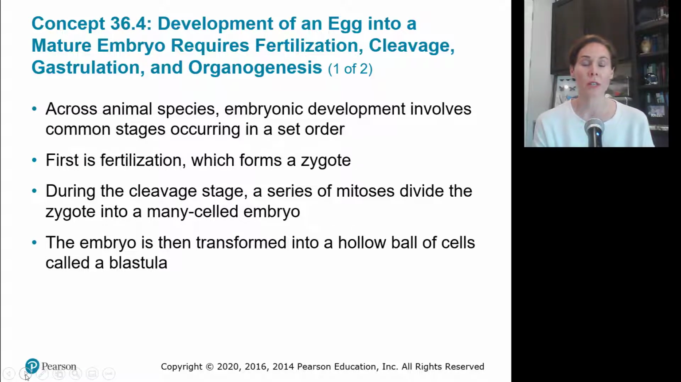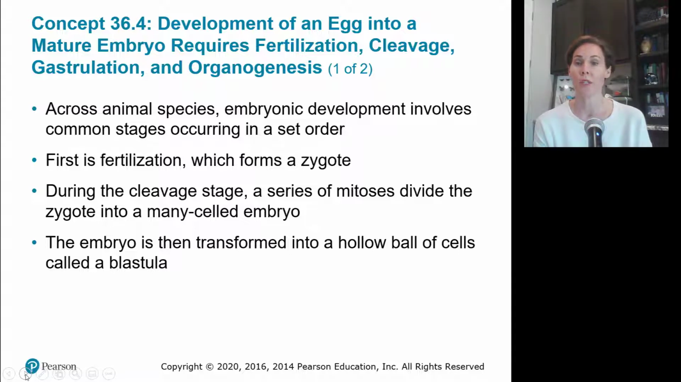In our final section, concept 36.4, we're looking at the development of the egg into a mature embryo. In order to develop into a mature embryo, there is fertilization, this thing called cleavage, gastrulation after that, and then organogenesis. So that's the development of the zygote through the process to become an organism.